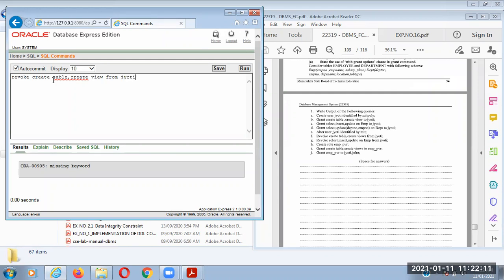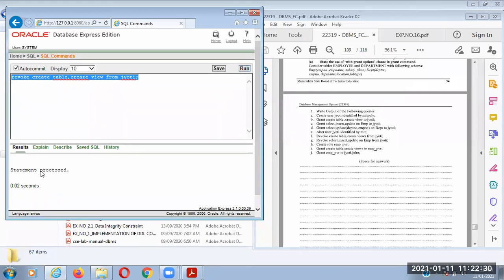Okay, so in the last statement we made a mistake with TO. In GRANT we use TO: grant specific permission to username. We are revoking create table, create view from Jyoti. Now we are revoking. So the statement is processed, which means the permissions are revoked.